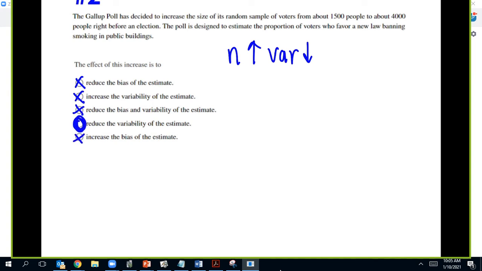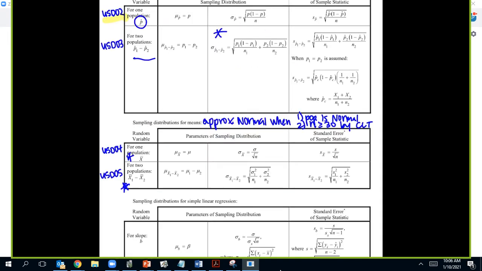So bias is when you have a problem with your sampling method. So if I just sample more people but poorly, then I still get more, I'll just have more bias. So it doesn't affect the bias, only the variability. Remember, the formulas for variability are right here. This whole column.